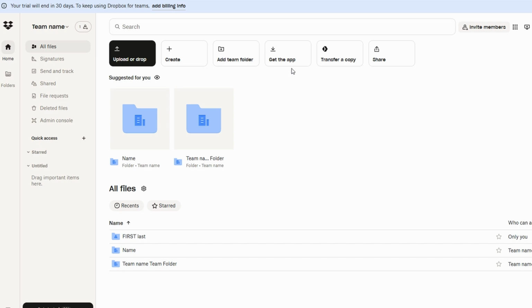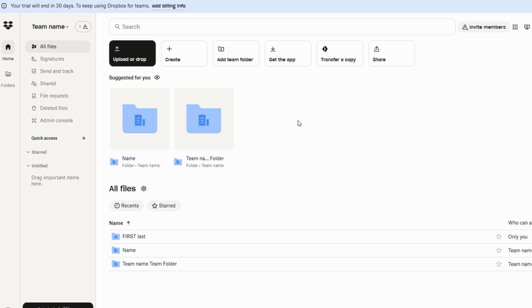Whether you're collaborating on a proposal with clients or sharing marketing materials within your team, Dropbox Business helps you keep everything organized, accessible, and secure. With the ability to work collaboratively in real time, your team can maintain productivity, while ensuring that everyone has the most up-to-date files at their fingertips.